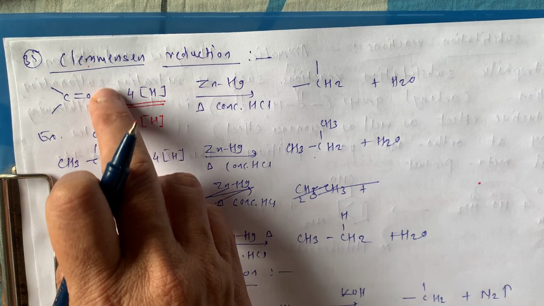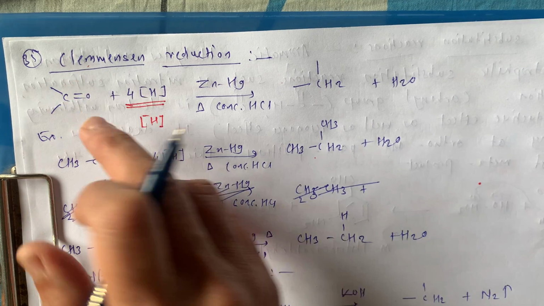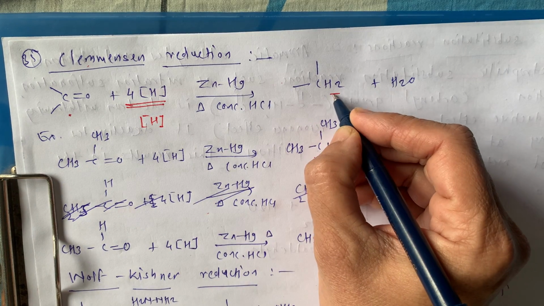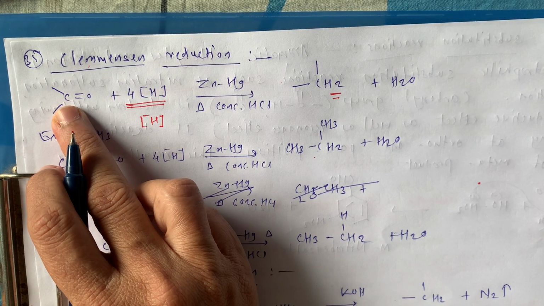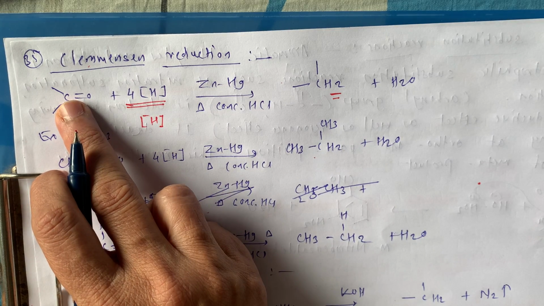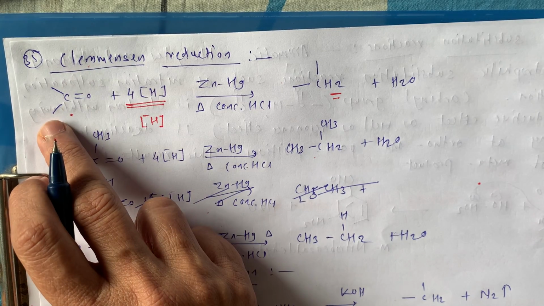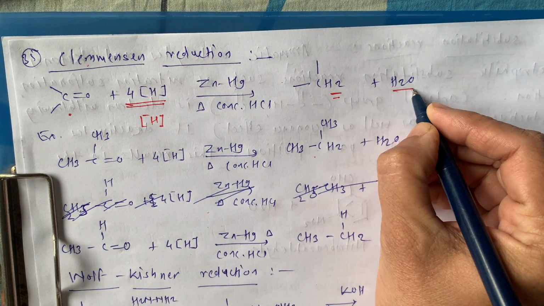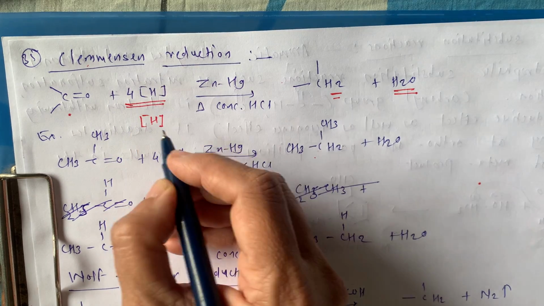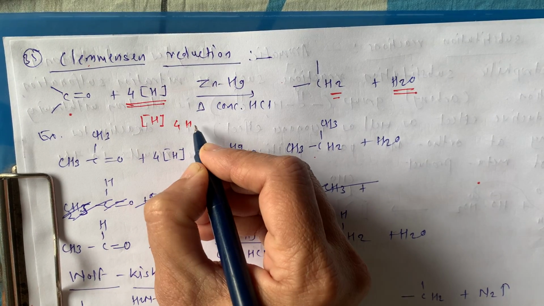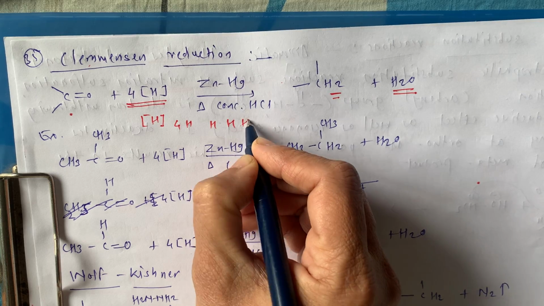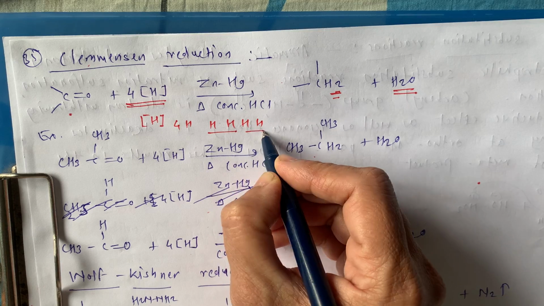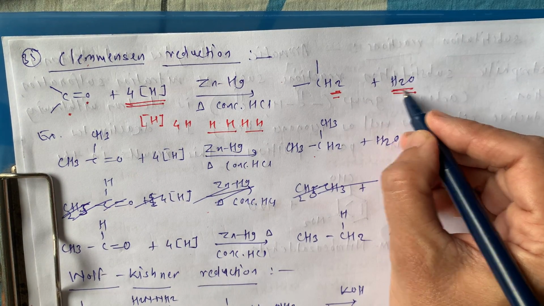The oxygen is removed from this carbonyl group, and now there are 2 hydrogens attached to this C. This O is removed from the reactant, and this O with 2 hydrogens from these 4 hydrogens forms H2O. So 4H means there are a total of 4 hydrogens. 2 hydrogens are here, while the other 2 hydrogens with this oxygen form H2O.